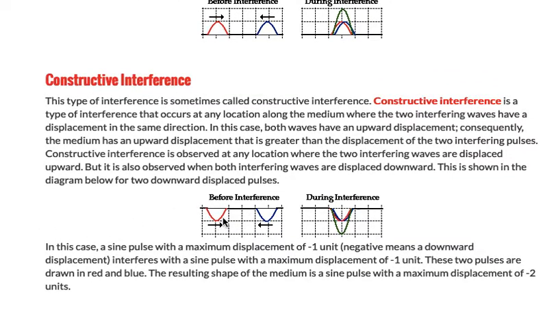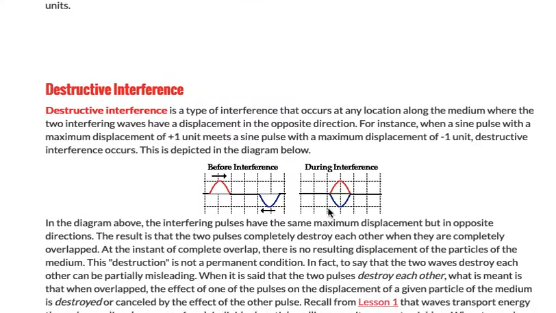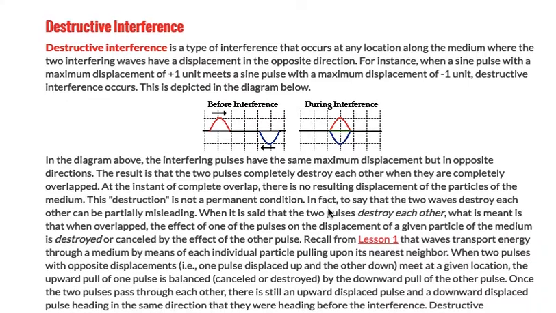So here's a red wave moving this way. Here's a blue wave moving this way. When they come together, they make this larger wave. So that's what you get. You get something also called interference, destructive interference.